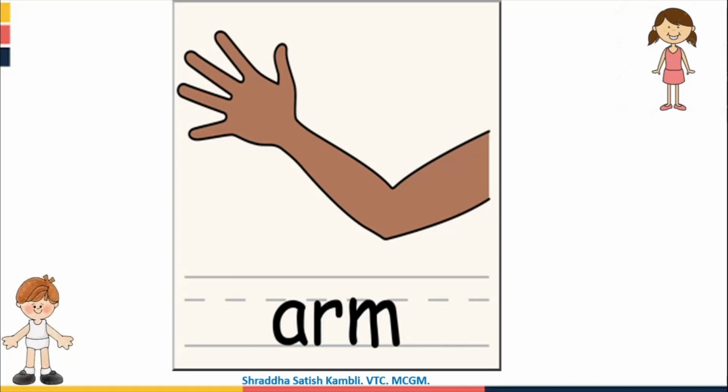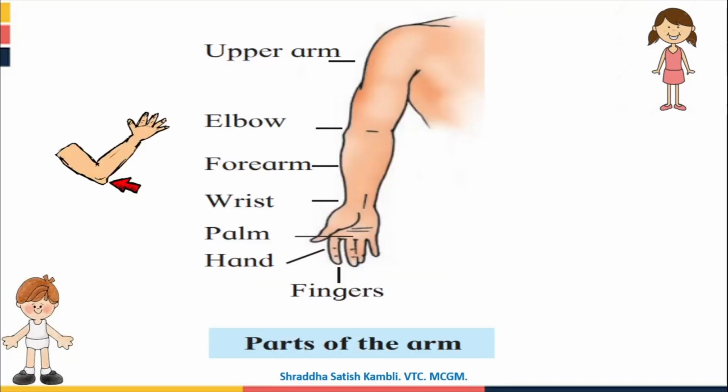Alright, now let us come to the next part of the structure. That is, we will talk about our arms and our legs. Okay, so this is your arm. Now the arm is divided into 3 parts. We have the upper arm. See, this is the upper arm. See, one more image of the upper arm.